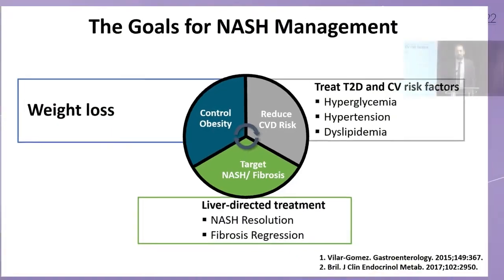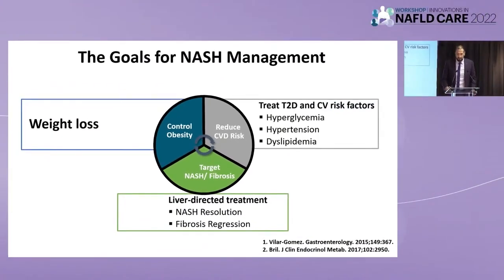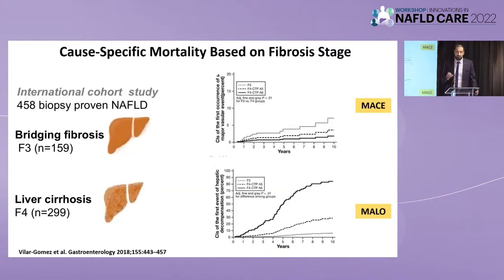All right, so when we talk about the goals for NASH management, what are we trying to accomplish? Obviously, weight loss is very important, but as we heard earlier, NASH is a systemic disease, so we need to be looking at the entire metabolic syndrome, try to improve high triglycerides, high cholesterol, lower blood pressure. We also need to target liver outcomes and looking at NASH resolution and fibrosis regression. So when we are thinking about managing this disease, we ideally want to achieve all of this: lose weight, treat metabolic syndrome, and achieve liver outcomes. And most importantly, we want to reduce mortality, right? We don't want anyone to die from NASH.